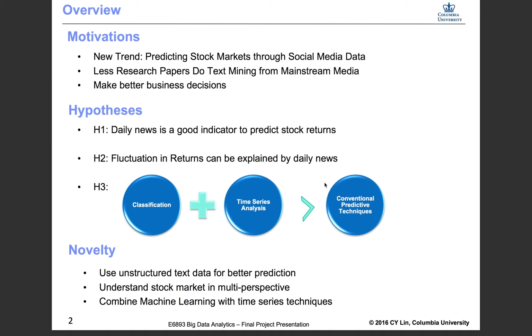First, we think that daily news could be a good indicator to predict the stock returns. And also, we think there could exist a sort of causal inference between the daily returns and the daily news. So we decided to use some classification techniques and combine them with the time series analysis so as to make better predictions and help investors make business decisions in the future.